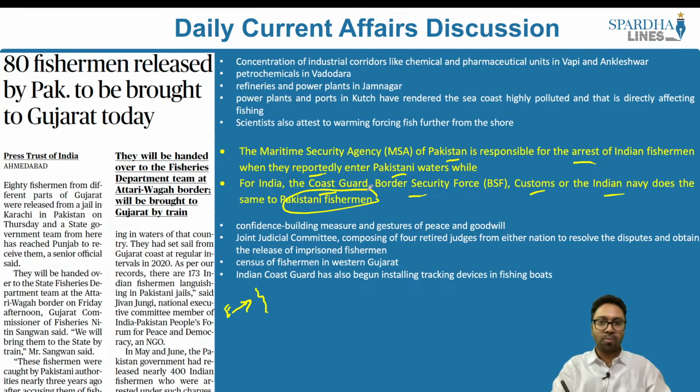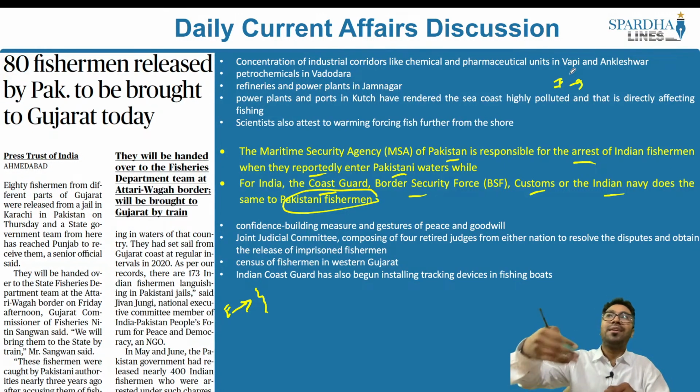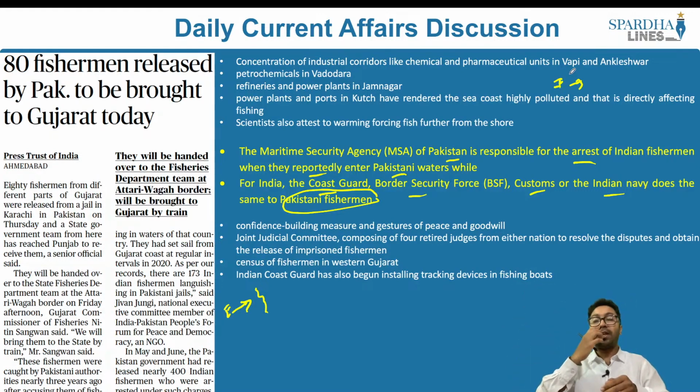One is because of the pollution. So what is happening along the coastal areas? You have a number of industries along the coastal areas. They dump the waste into the water, and because the shore waters are polluted, they have to enter deep into the ocean so that it is not polluted. And these fishes also enter into the deep waters.